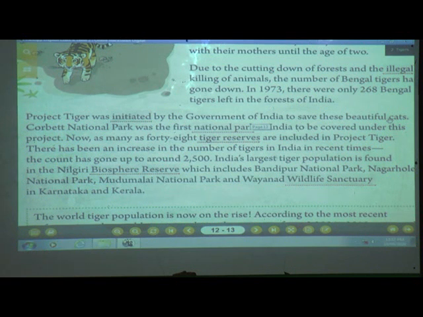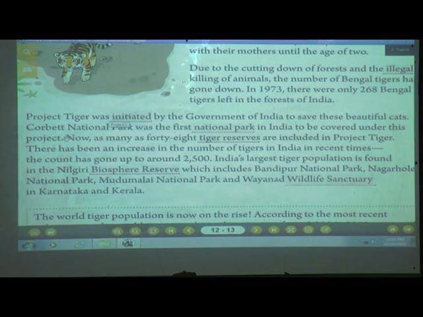So the first line says, what was initiated by the government of India? Initiated means what? As this is a new word for you, initiated means started. What was started by the government of India? Project Tiger. What was there in this Project Tiger? We'll see. And why was it started? Only to save these beautiful cats. See, they have mentioned here beautiful cats, as I have told you in the start, that tigers are from the cat family.